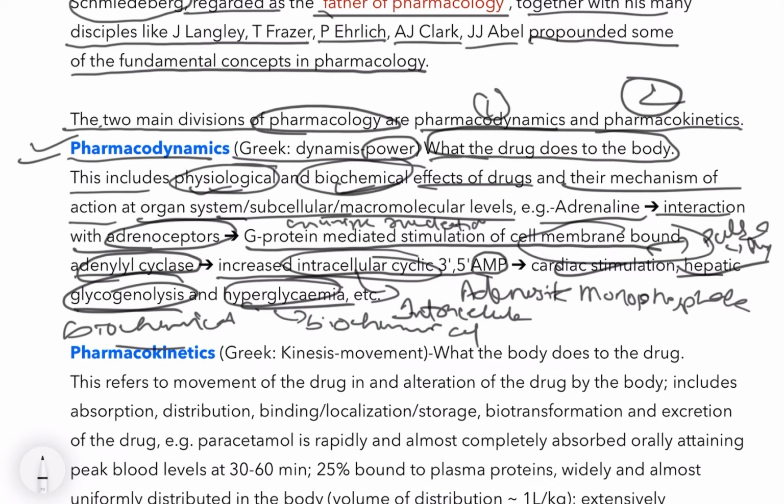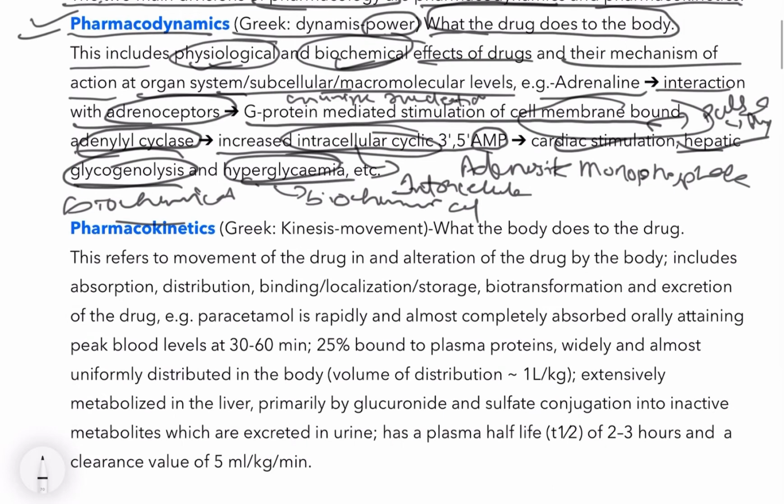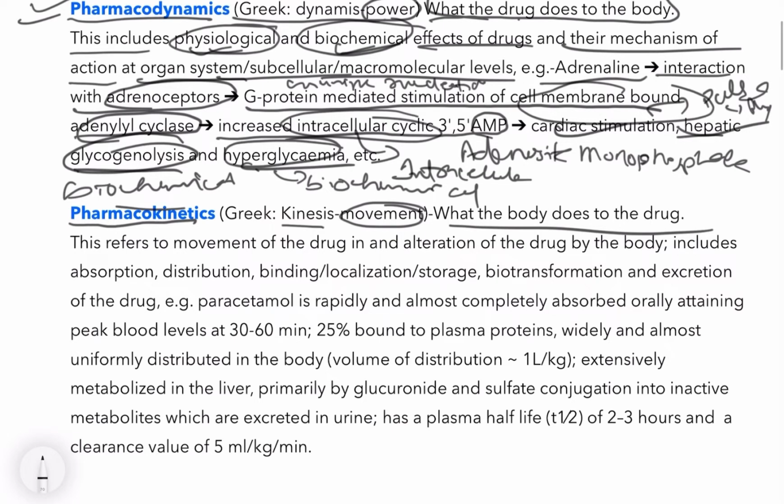So physiological and biochemical. Now pharmacokinetics, where kinesis is movement: what the body does to the drug. It was what the drug does to the body in pharmacodynamics. Now pharmacokinetics is what the body does to the drug. There we learned the action, now here we will learn the acceptance. This refers to the movement of the drug in, and alteration of the drug by, the body.